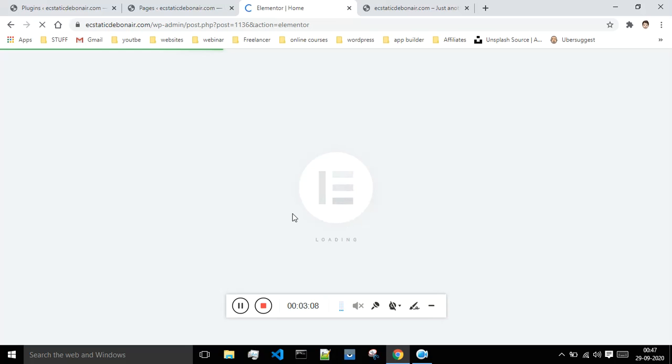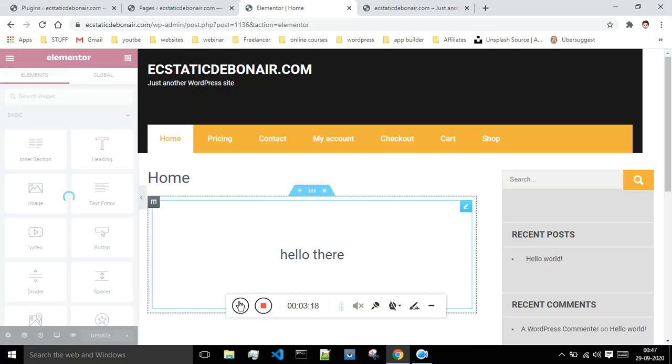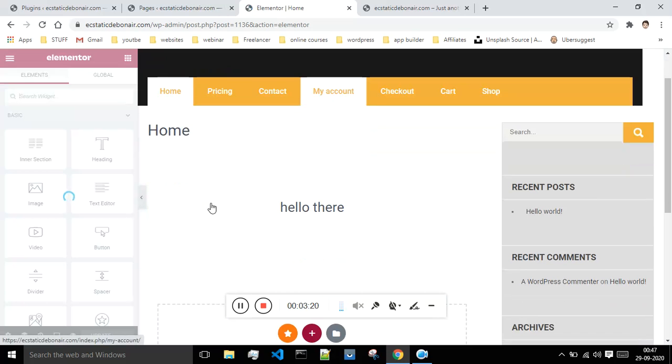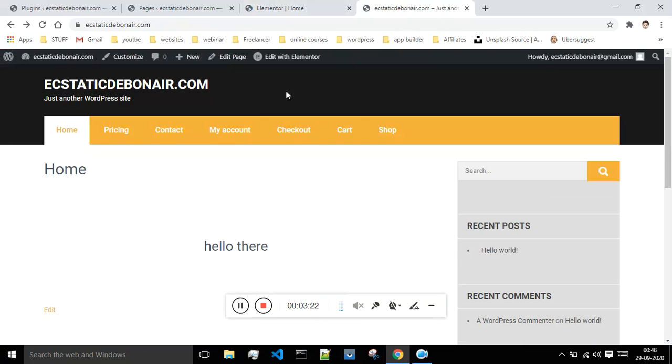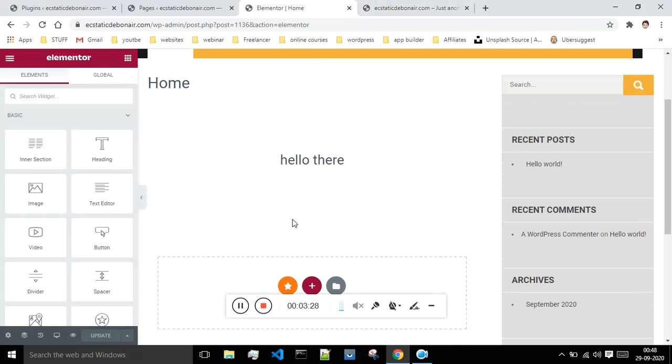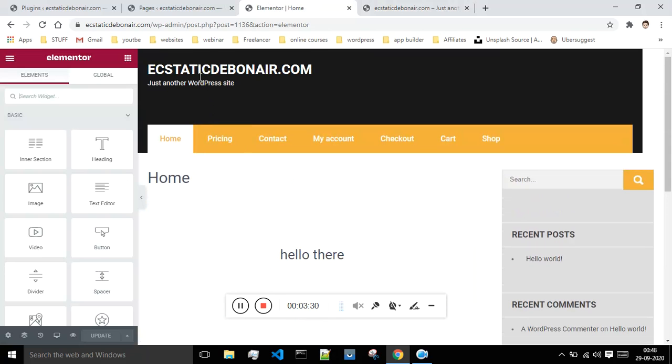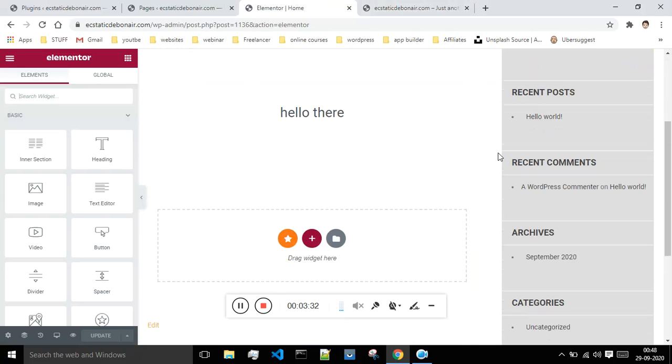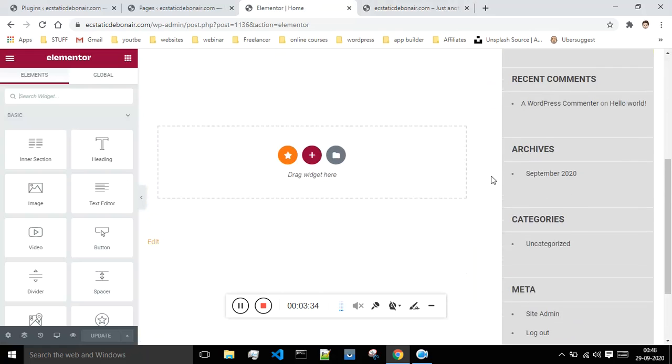Initially, as a beginner, you will get this error. A few people are getting this error, a few people won't get it, and let's just wait for a while for Elementor to get loaded. After that you will get this option. Even if you go to this tab and say edit with Elementor, you will get these very same options over there also. This is our landing page. This is our home page which we can edit.